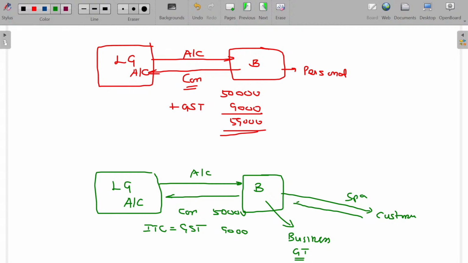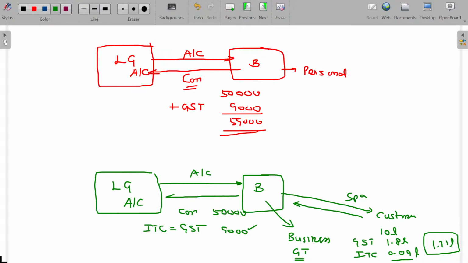For that, the consideration levied being 1.8 lakhs. The GST paid for purchasing the AC can be recovered from here. So 1.71 lakhs is the ultimate GST he has to pay. The GST paid while purchasing the AC can be subtracted from here, named as ITC.